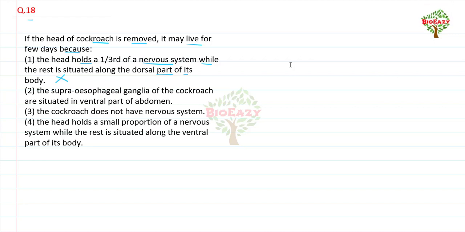Number 2, the supraesophageal ganglia of cockroach are situated in ventral part of abdomen, it is also wrong. Number 3rd, the cockroach does not have nervous system, it is also wrong. Number 4th, the head holds a small proportion of nervous system while the rest is situated along the ventral part of its body, yes, 4th is the right option.